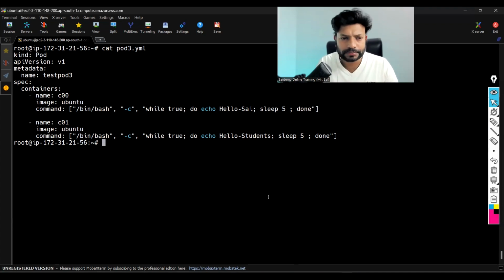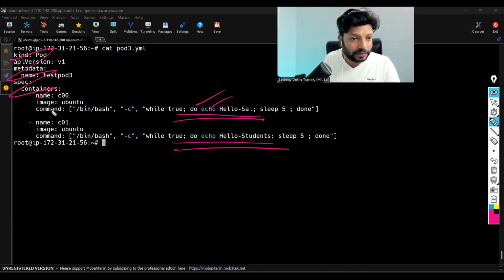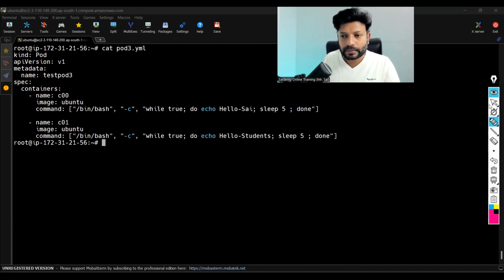And let me add one small point. As of now, we are just printing some logs. But in the project, we are going to deploy an actual application. We are going to design an application like IRCTC, Ola, Uber, Zomato kind of. We are going to deploy that application here. At that time, the remaining setup remains the same. Only this part will be different. Got it? Understood?